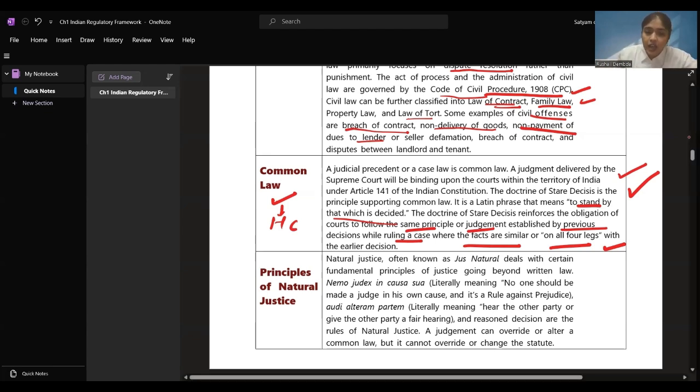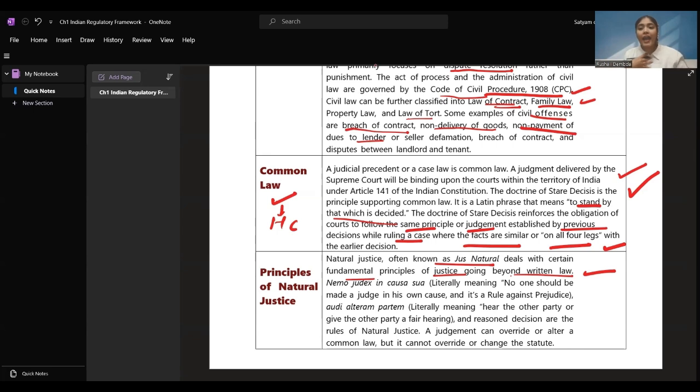Let's see what they have given. Natural justice, often known as just natural, deals with certain fundamental principles of justice going beyond written law. Something which is beyond the written law is dealt with by principles of natural justice. Nemo judex in causa sua, literally meaning no one should be made a judge in his own cause. If I have done something wrong, I cannot be the judge of my own wrong. Someone else is going to judge me. No one will be made a judge of their own cause.